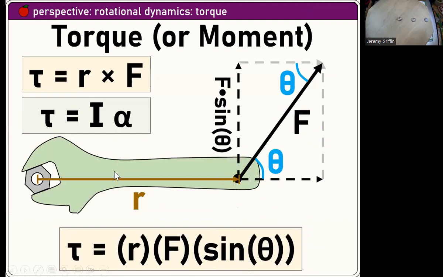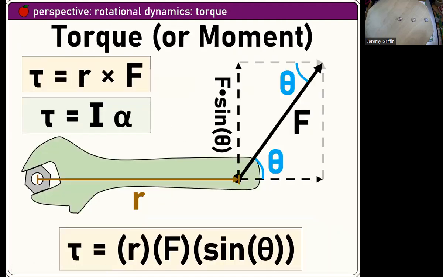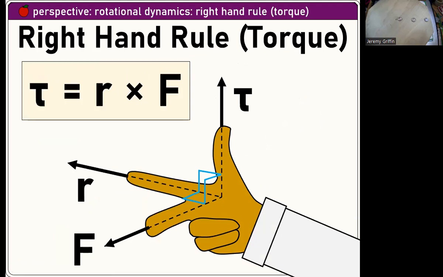Torque, you know, is r cross F, which is rF sine theta, multiplying the perpendicular components of the radial arm and the force. Torque is also equal to I times alpha. So if you're using torque to speed up something spinning and you know its rotational inertia, you can solve for alpha. Set this box equal to this box. Another classic example besides using a wrench is opening a door. Why is the doorknob opposite the hinges? To increase that radial arm.